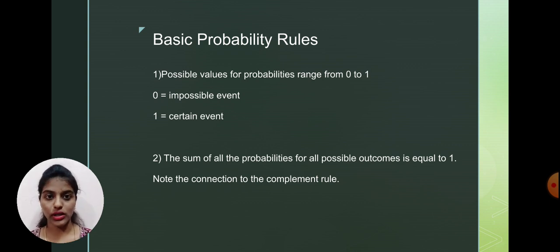As I said in the coin example, when we take tail, we will be getting 0.5. Similarly, when we take head, we will also be getting 0.5. So when we add head plus tail, that is 0.5 plus 0.5, we get 1. So this is the rule: P plus Q will always be equal to 1. In case we have to find Q and we know P, it is easier to find like this: 1 minus P equals Q and 1 minus Q equals P. This will be easier, and P plus Q always equals 1.